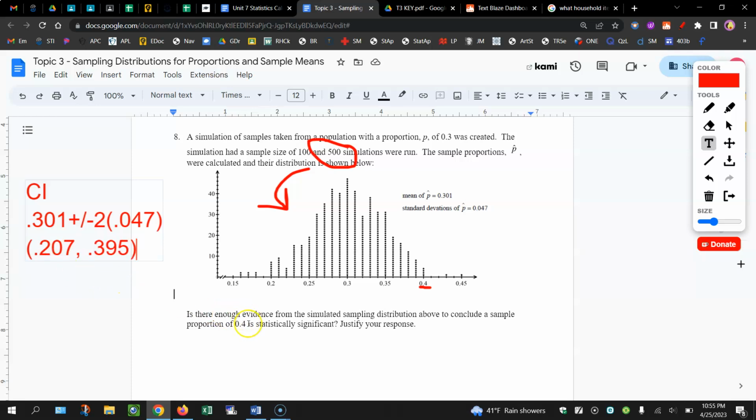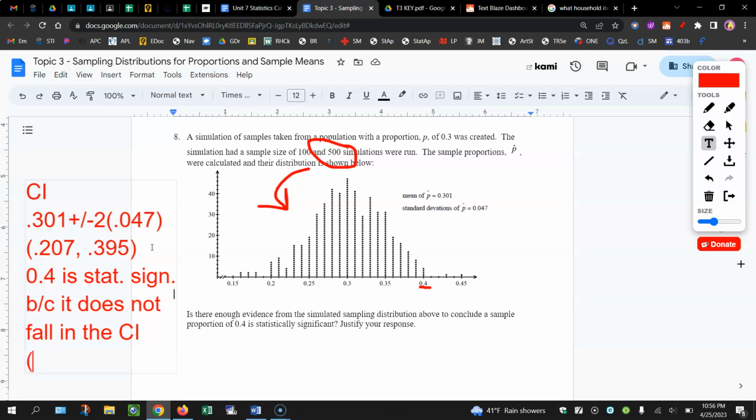Okay, 0.4 is not in the confidence interval, so that means 0.4 is statistically significant. It doesn't matter that it's just barely outside the confidence interval. It's either in the confidence interval or it's not. In this case, it's not.